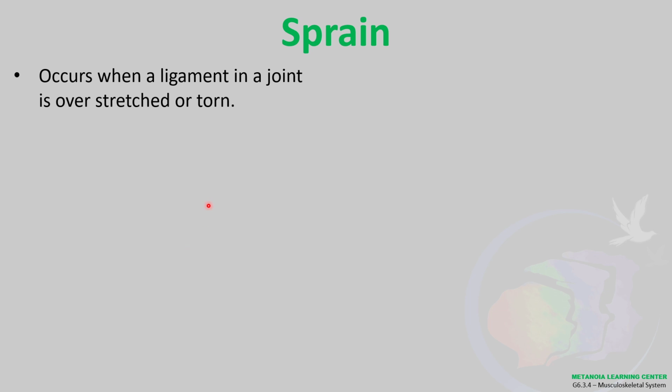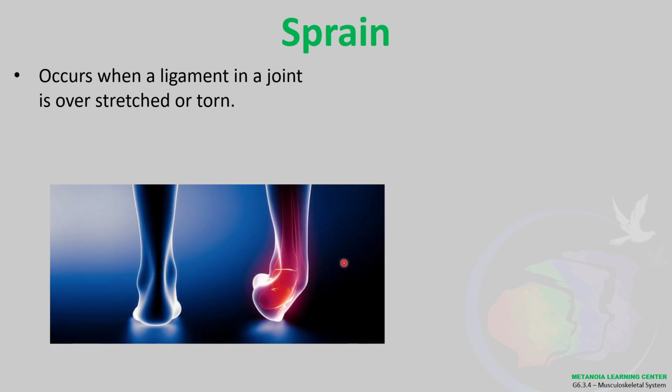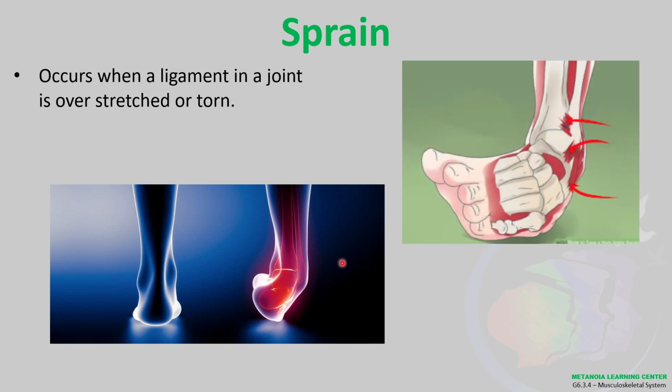Okay, so sprain. Tapos na tayo sa fracture. We now go to sprain. Occurs when a ligament in a joint is overstretched or torn. Yan ang pinaka common. Ang ankle breaker. Sa basketball pa yan, we call it the ankle breaker. I mean, the movement. It can technically damage the ligament sa joint ninyo, which will basically make it difficult to walk for a certain time.